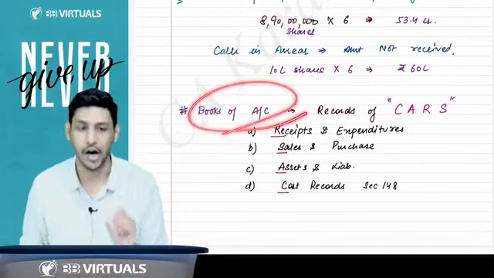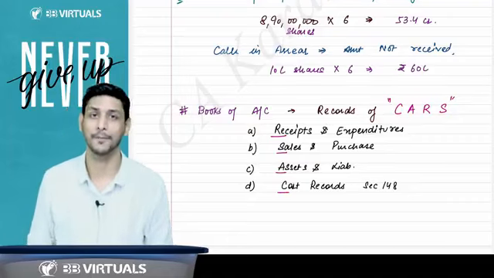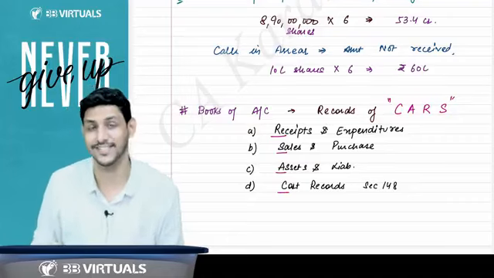Sir, what are books of account? Books of account are the records of CARDS. This is the mnemonic by which you can remember: books of CARDS, records of CARDS.